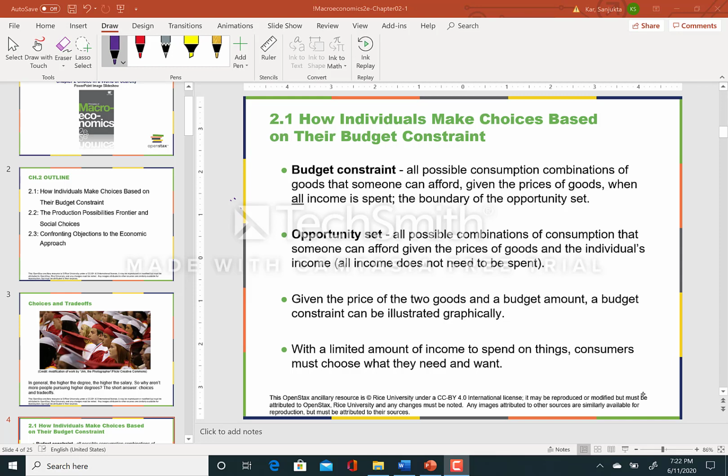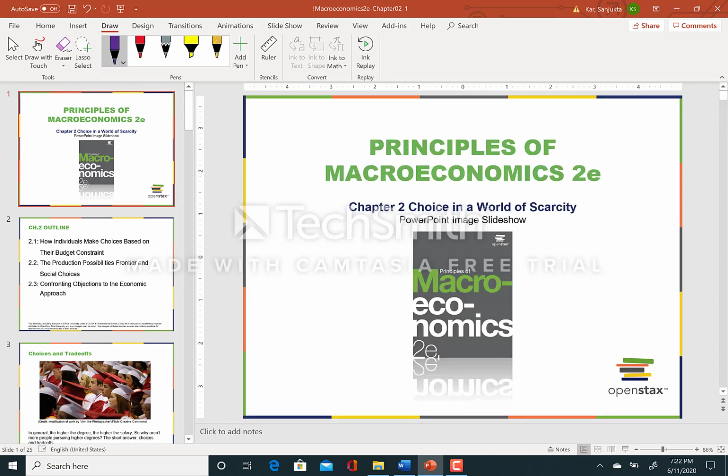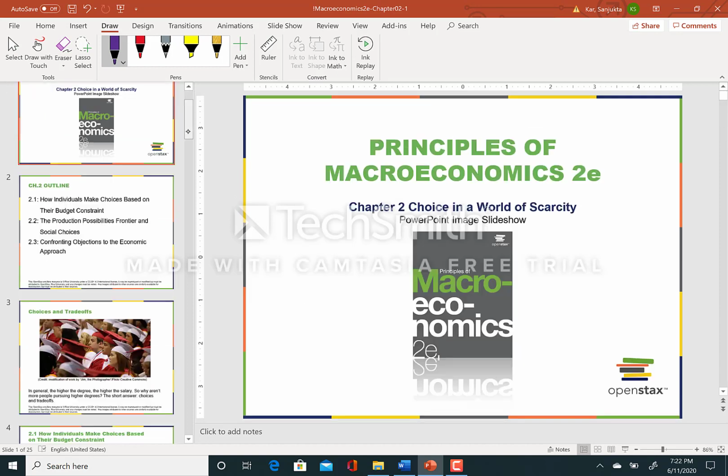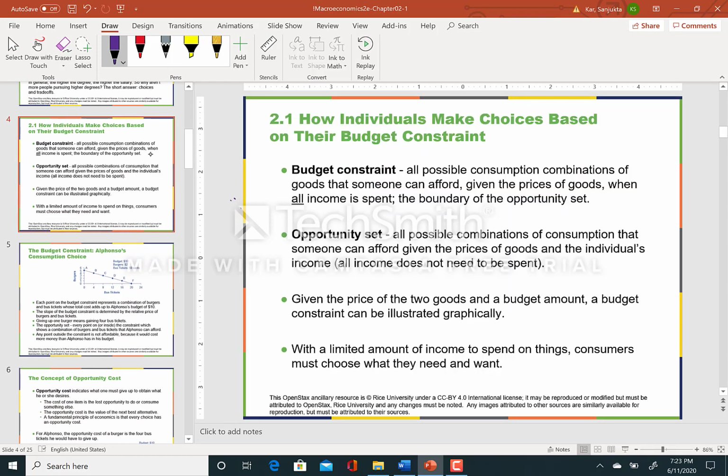Hey everyone, let's look at chapter number 2, Choice in a World of Scarcity. I will touch base on some of the concepts that will help us in the homeworks and the exams, and in overall understanding this chapter.